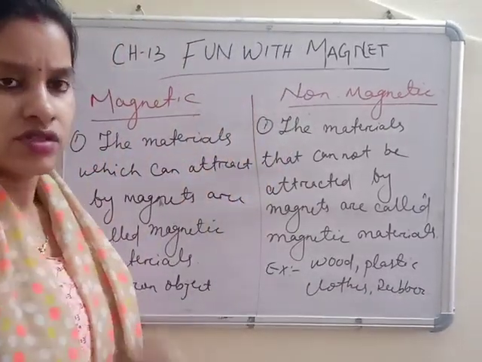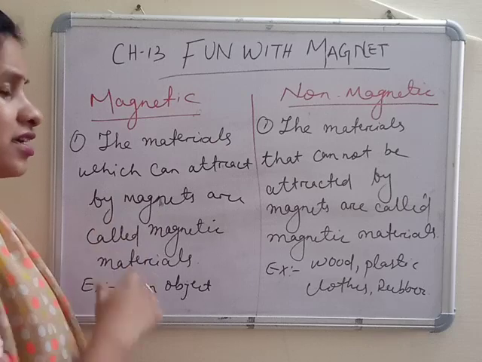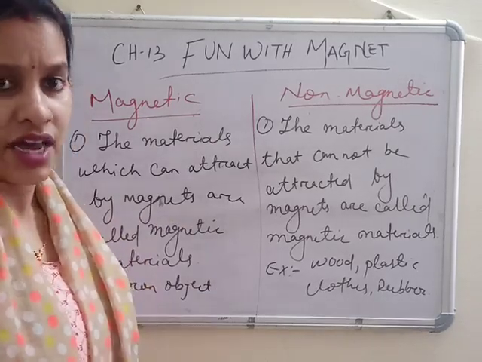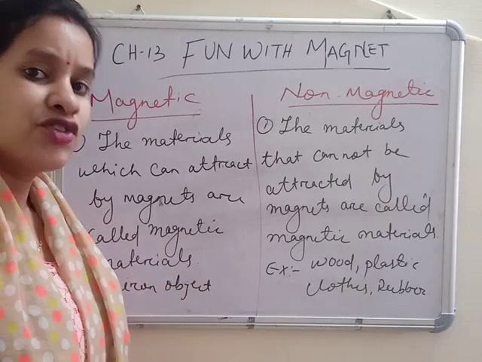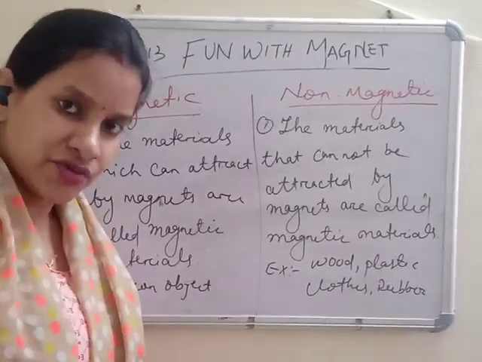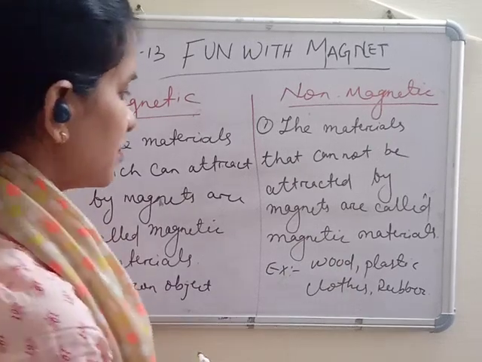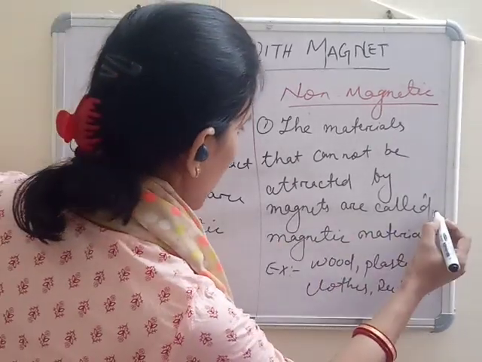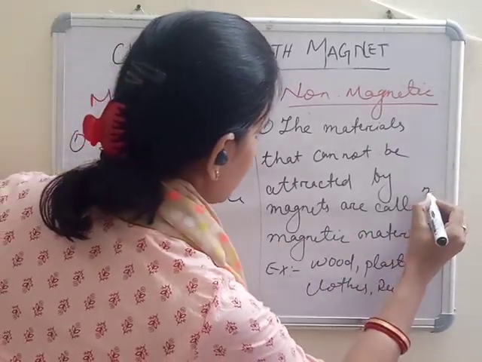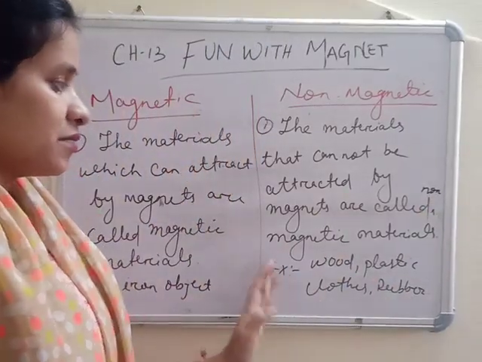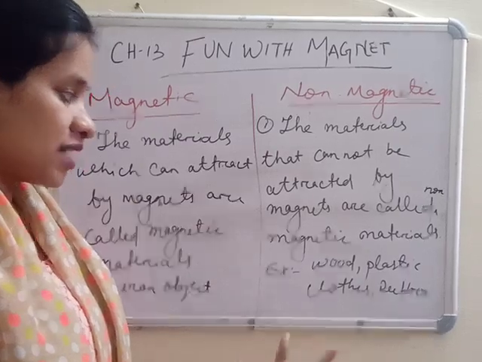So be clear: the material which is attracted by the magnet is called magnetic material, for example iron objects. And the material which cannot be attracted by the magnet is called non-magnetic material, like wood, plastic, clothes.